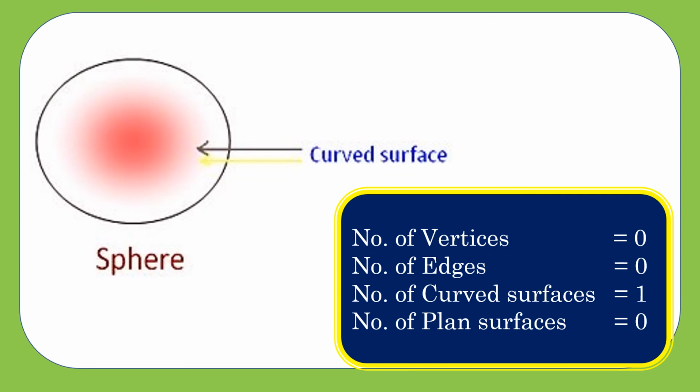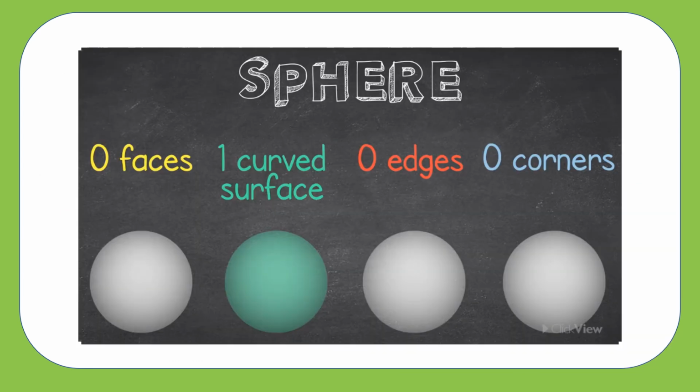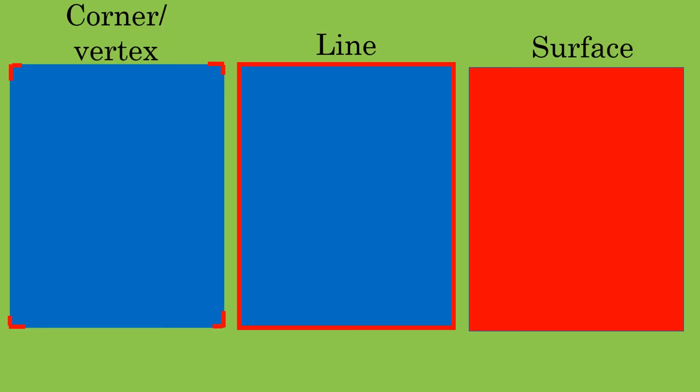The last one is sphere. We can't see any vertices here and we can't see any edges here, but it has only one curved surface. So the sphere has only one curved surface, no plane surface, no edges and no corners.